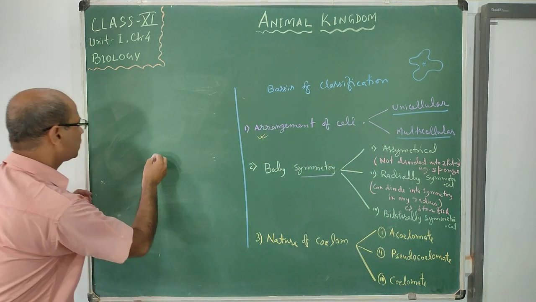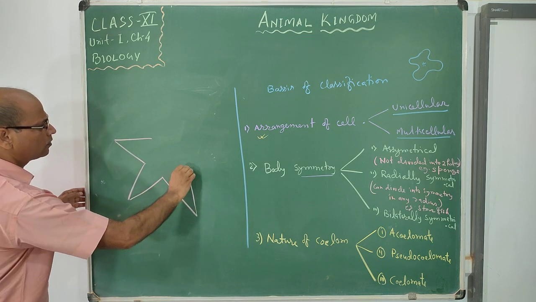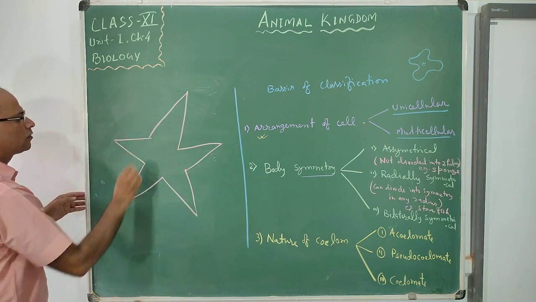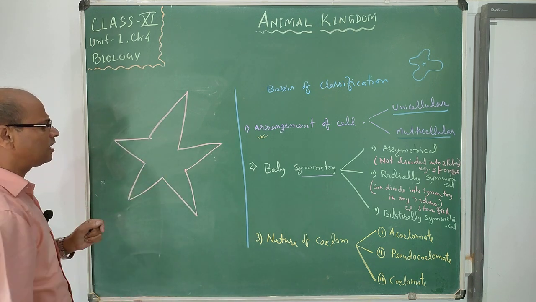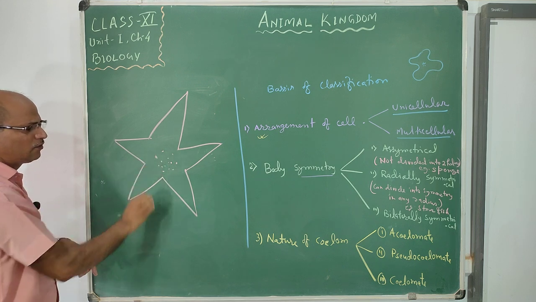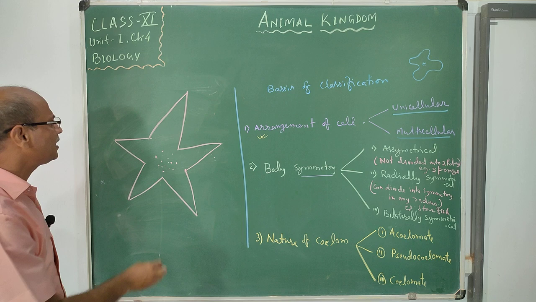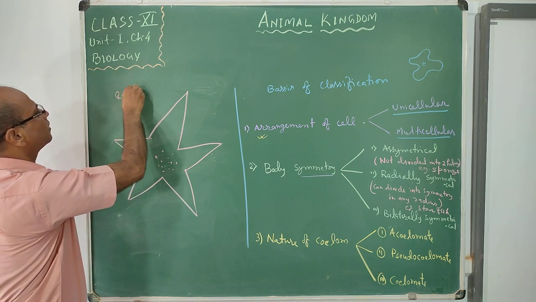Understood? The starfish has five arms. So in any radius you can divide it into symmetrical parts. So it is radially symmetrical.